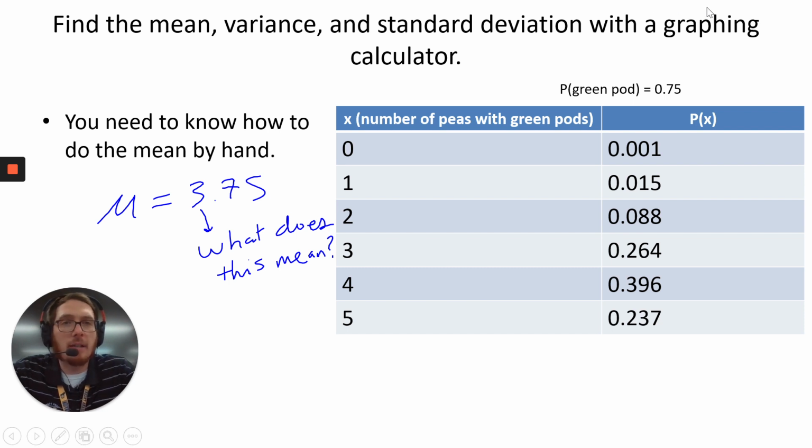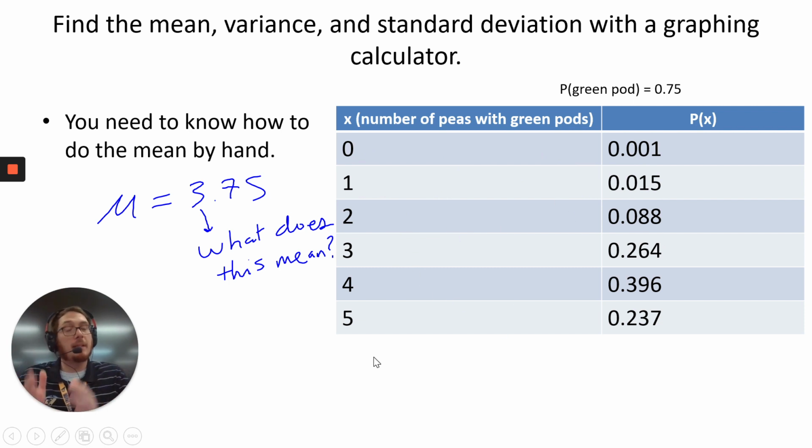This question deals with a green pea pod. So this says the probability of getting a green pea pod is 0.75 or 75%. We're trying to say the number of peas with green pods, and we're looking at 5 different peas. So this first one is number of peas is 0 that are green, and this is the probability that would occur, which makes sense because it's a 75% chance that we get a green one. 1 of the 5, this is the probability. 2 of the 5, this is the probability. 3 of the 5, etc., all the way down to 5.